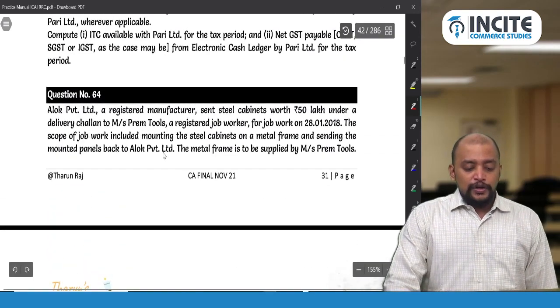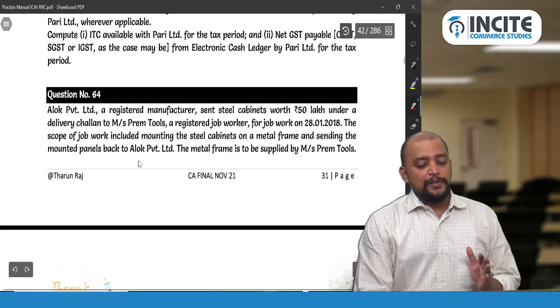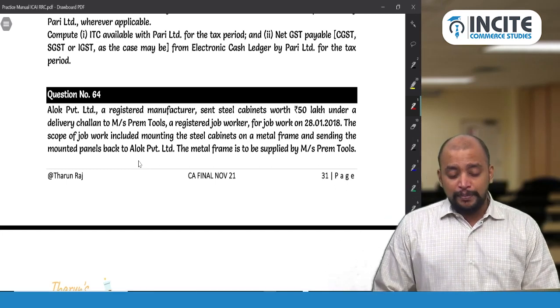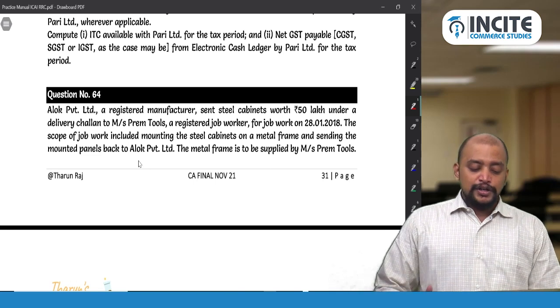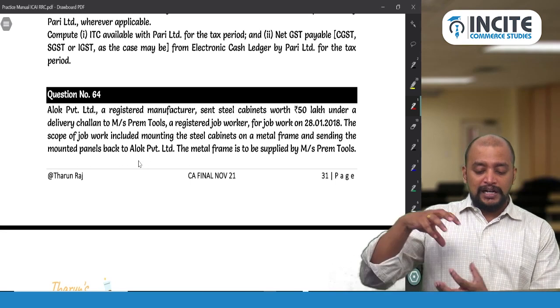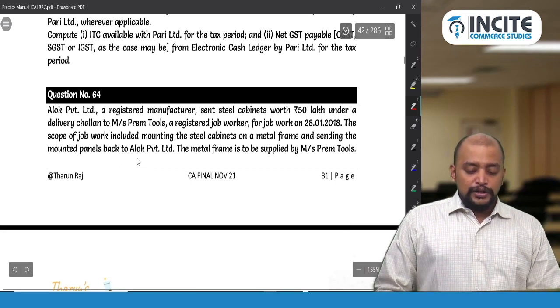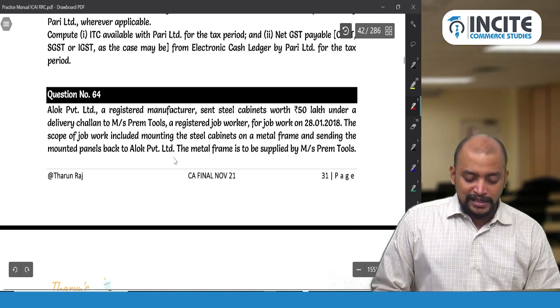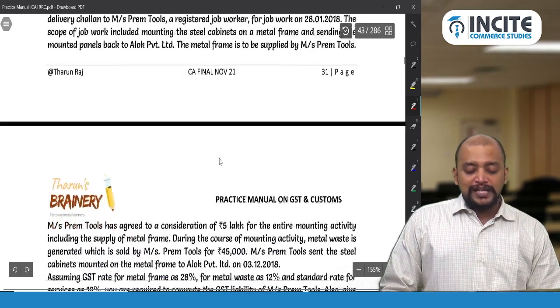Okay. So Alok Private Limited sent steel cabinets worth 50 lakhs under the delivery challan to Prem Tools, a job worker. Now the job worker has to mount the steel cabinets on a metal frame and send the mounted panels back to Alok Private Limited. The metal frame is to be supplied by Prem Tools.